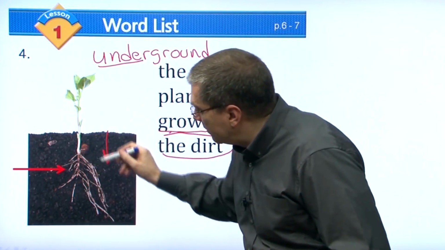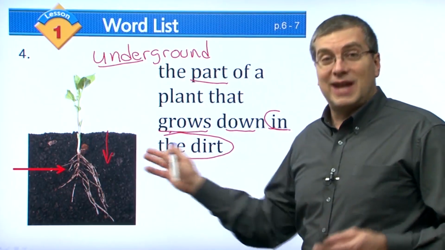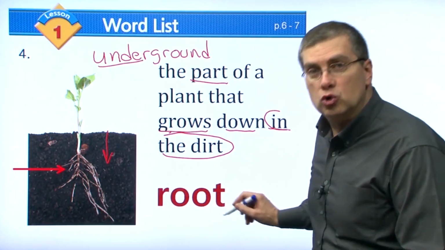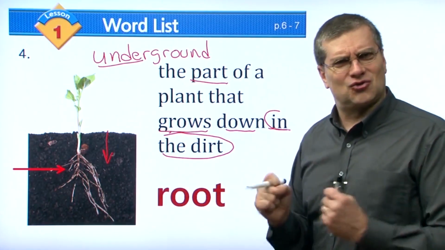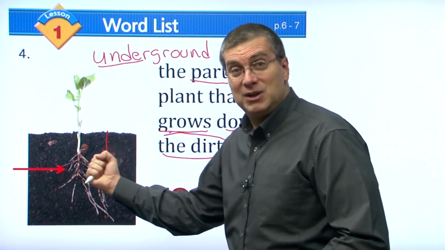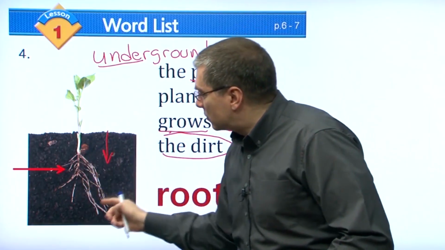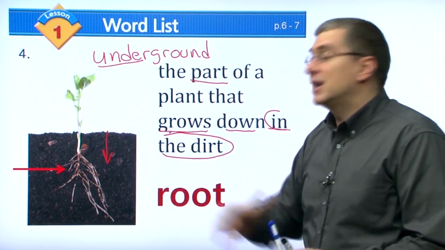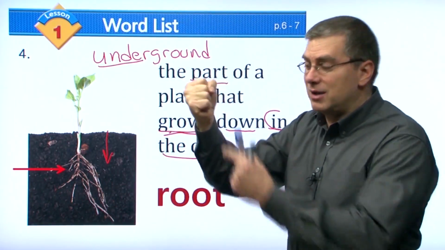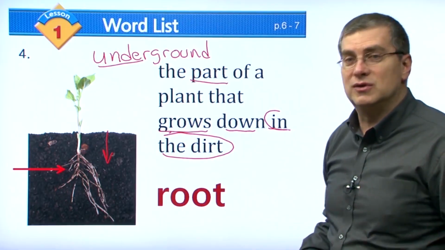So what part of this plant is it? What do we say? What's the word there? We say that part of the plant is called the root. Root, right? Strong word. Of course, the roots are strong because they have to be strong because they hold the plant in the ground, right? These roots, we can't see them unless we pull the plant out, right? We pull the plant out of the ground, then we can see the roots. We can see the roots, right?